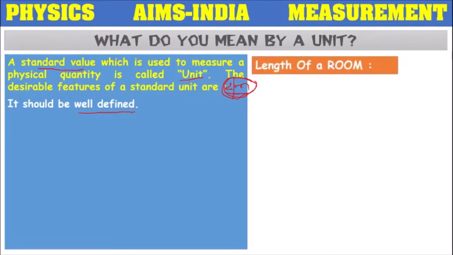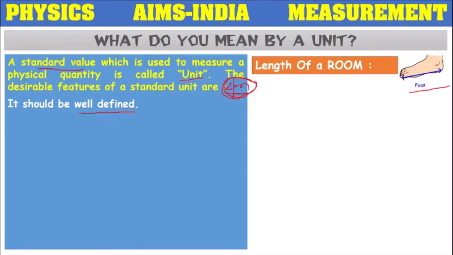Suppose I want to measure the length of a room. In the room there are 2 persons. They want to measure the length of the room with their foot span. The first person measured the room, it is around 10 foot spans. The second person measured the room, it is around 12 foot spans.